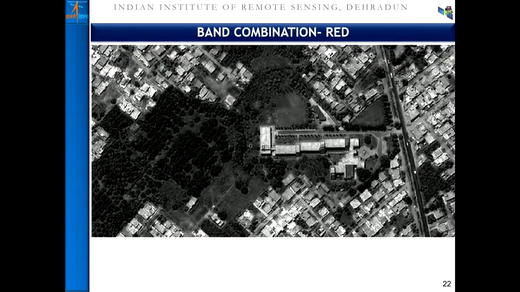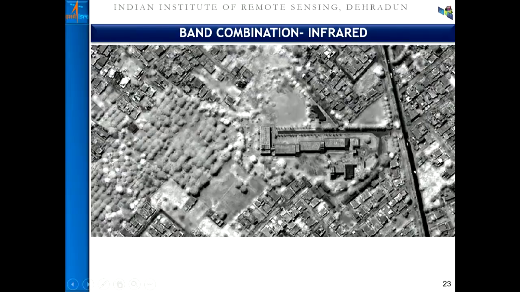If you look at the green, you have to kindly recall the spectral reflectance curve. You look at the red, which has the absorption for the urban areas, but the feature tone is distinctly high for the cultural features, and then the infrared, where the peak is seen because of a variety of reasons.